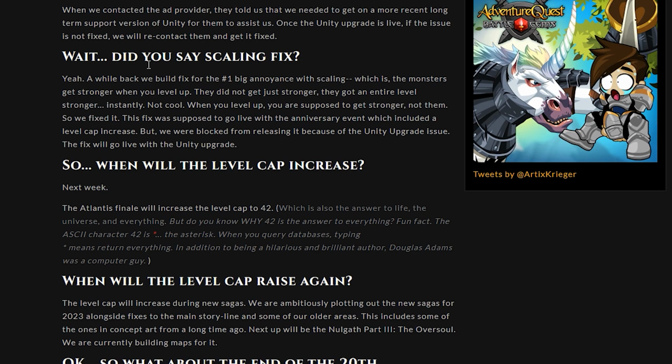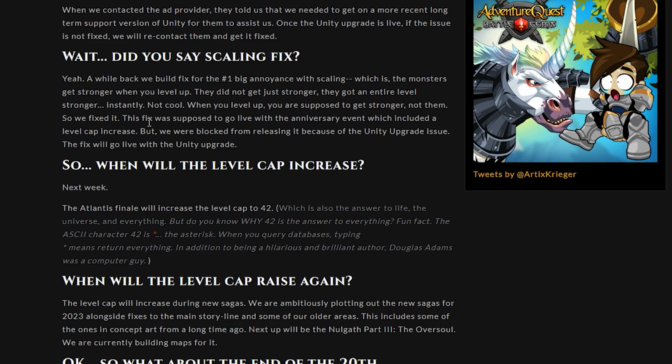Now we get some really good news. So you know how I don't like scaling? Well, because the current scaling system sucks, and they have revamped it to make it better. So basically it explains here, the monsters get stronger when you level up. They did not get just stronger, they got an entire level stronger instantly, which is not cool. So when you level up, you are supposed to get stronger, not them.